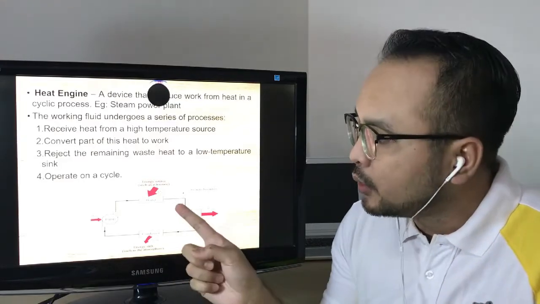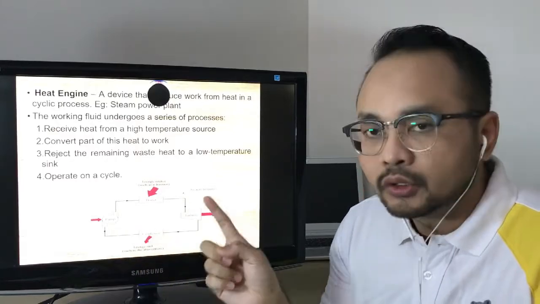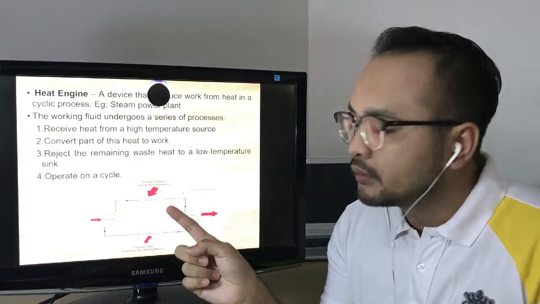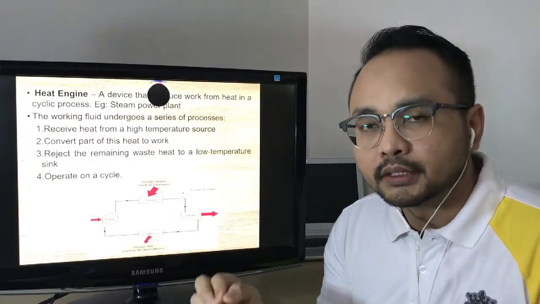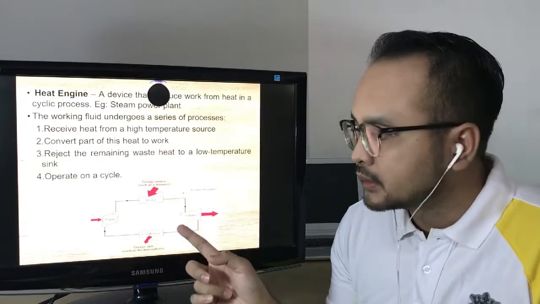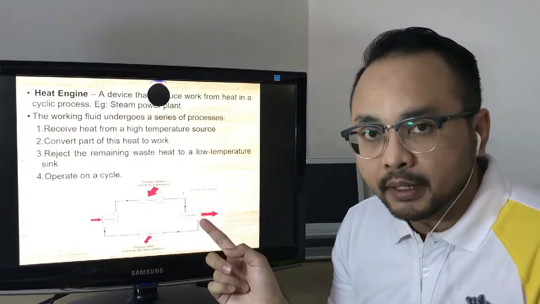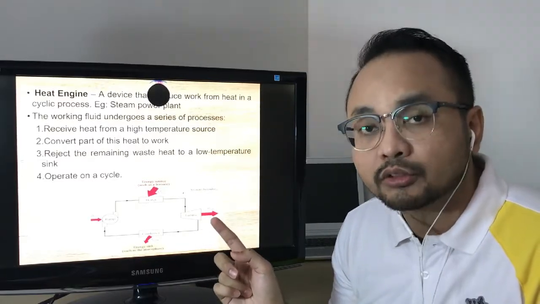In the steam plant, we have a boiler, turbine, condenser, and also pump. It starts from the boiler, which receives some amount of heat in order to transform liquid water into steam. Next, the steam produced from the boiler will be channeled into the turbine, in which the heat energy will be converted into work.